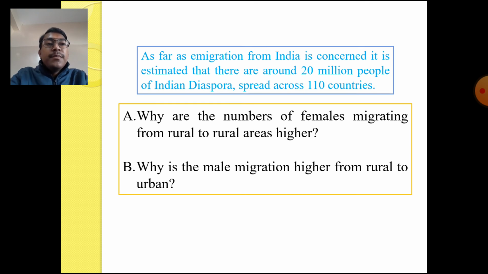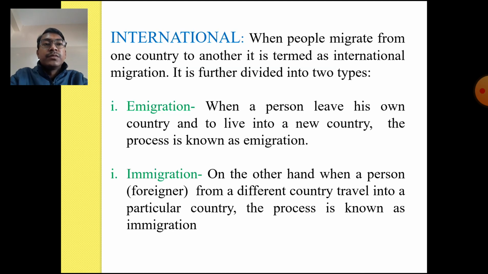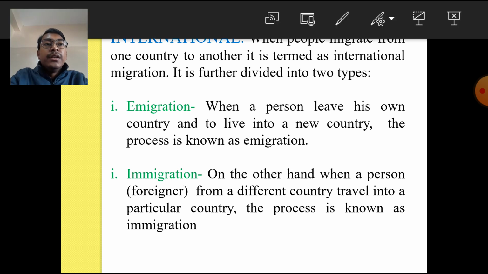Next, why is male migration higher from rural to urban areas? This answer is very simple. Male migration is higher from rural to urban areas because in rural areas employment opportunities are limited, whereas in urban areas more employment opportunities are there. So males migrate from rural areas to urban areas to earn more, to avail the better employment opportunities provided by the towns and cities. These two questions are very important, based on the topic I have discussed till now. Now we are going to discuss international migration.